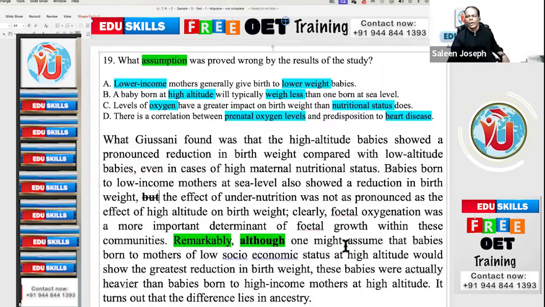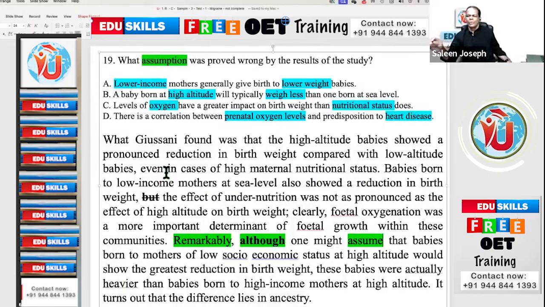Now, one might assume. Is there something in the question stem? Assumption. Yes. Although one might assume, if a sentence begins with although, in a complex sentence, the answer will be in the independent clause.